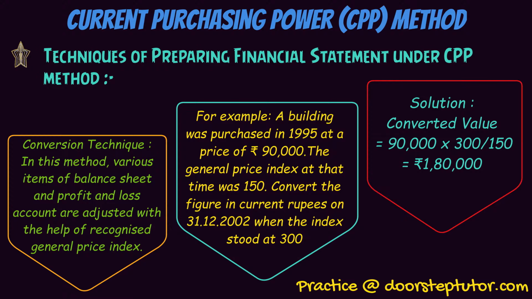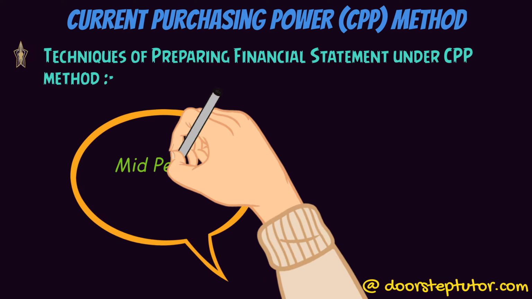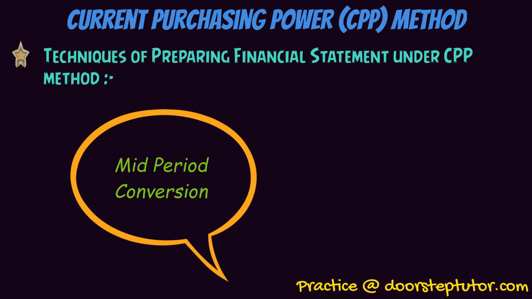Fine. Next is mid-period conversion. There are several transactions which take place throughout the year, such as purchases, sales, expenses, etc. For conversion of such items, the average index of the year can be taken as one index for all such items, and if such an average is not available, then the mid-year index will be taken.